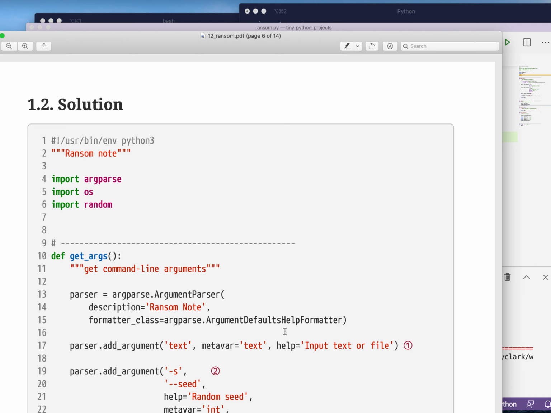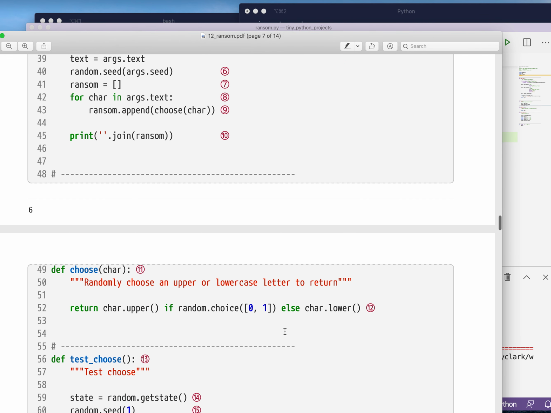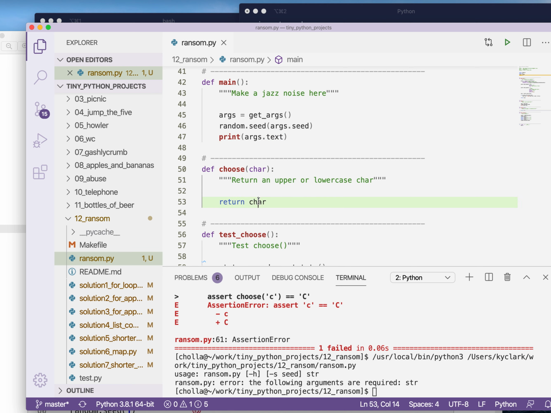Let's see. The way that I wrote that here is that I'm going to return the uppercase version. Instead of, I had hard-coded this to always return the character. Here I'm writing this to return the uppercase version of the character if, when I make a random choice between 0 and 1, that comes out as something that's truthy, else return the lowercase character.